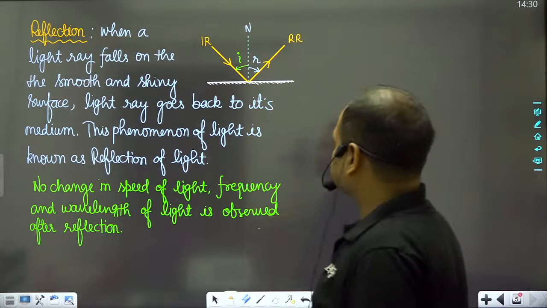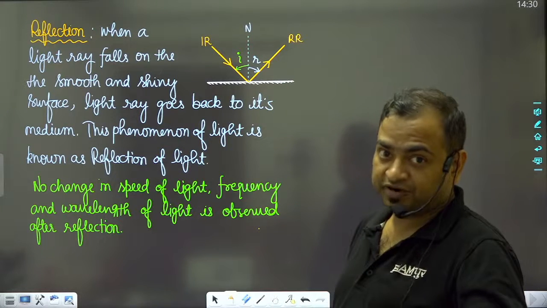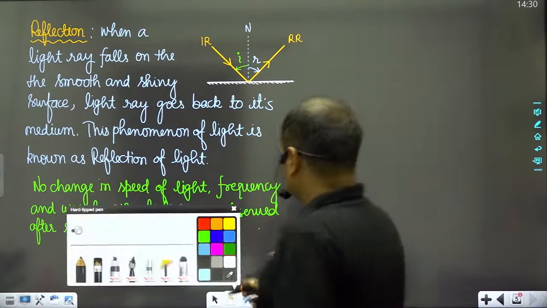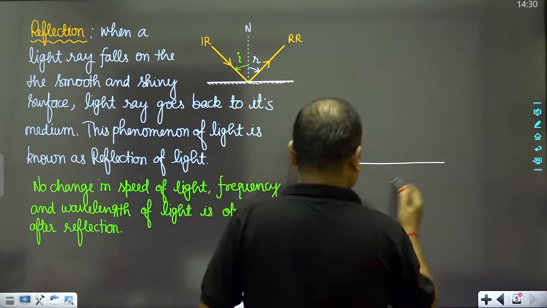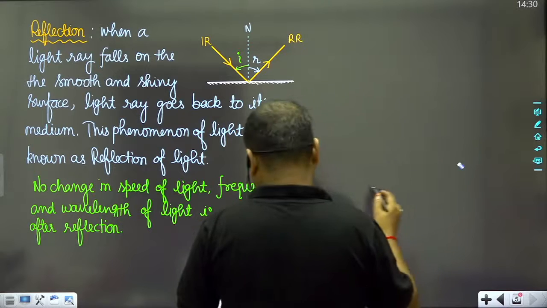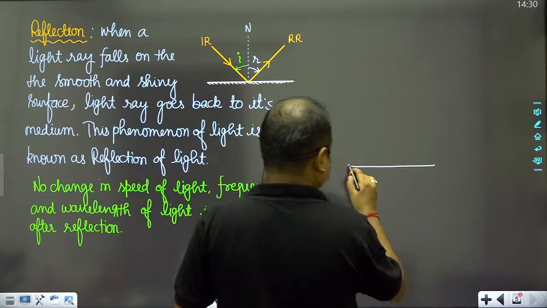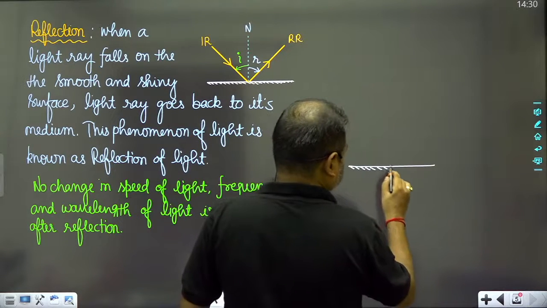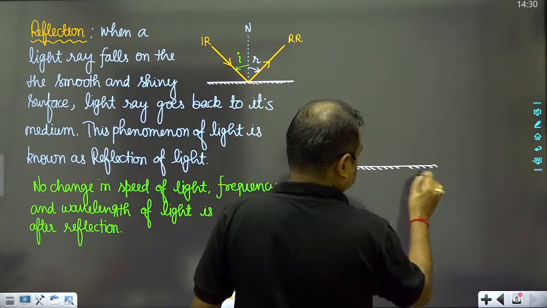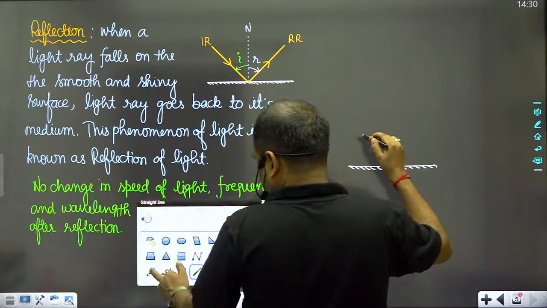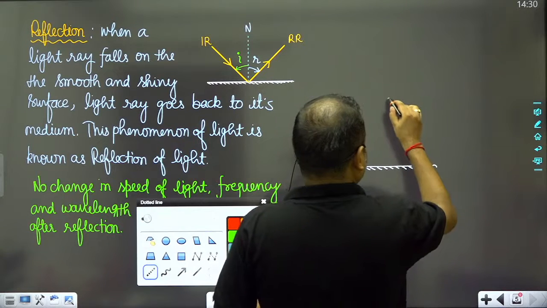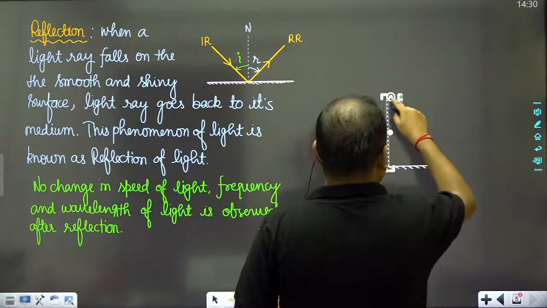This is the reflection, and there are two types of reflection actually. Let me first note it down. Suppose that this is a surface like this, and this is a normal.